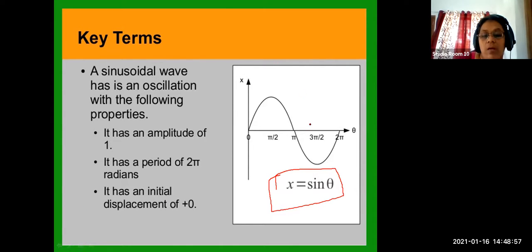So please write down these 3 points, very important. It has an amplitude of 1. It has a period of 2 pi radians, that is 360 degrees. It has an initial displacement of 0. So it is very much related to our trigonometry in maths.